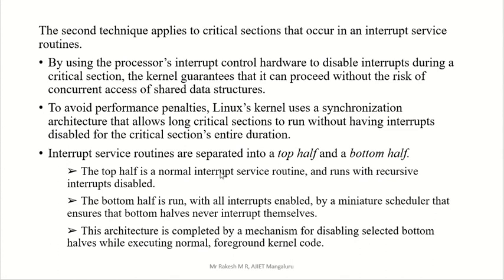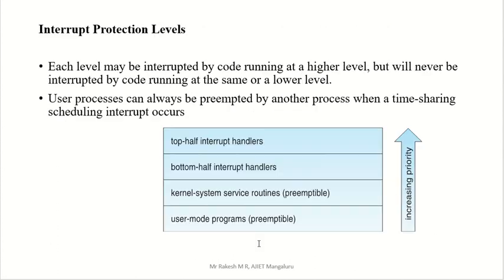So what is the difference between the top half and the bottom half? The top half is a normal interrupt service routine that runs with recursive interrupts disabled, but in the case of the bottom half, interrupts are enabled. The architecture is completed by a mechanism for disabling selected bottom halves while executing normal foreground kernel code. What is that? We will see in the next one. We have one diagram here.